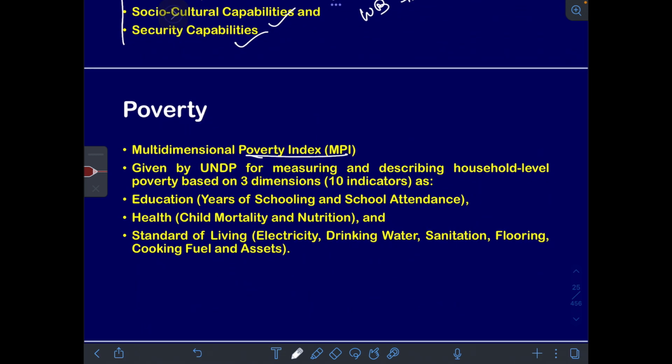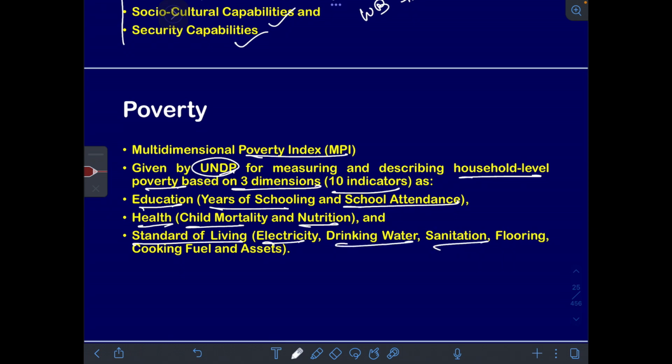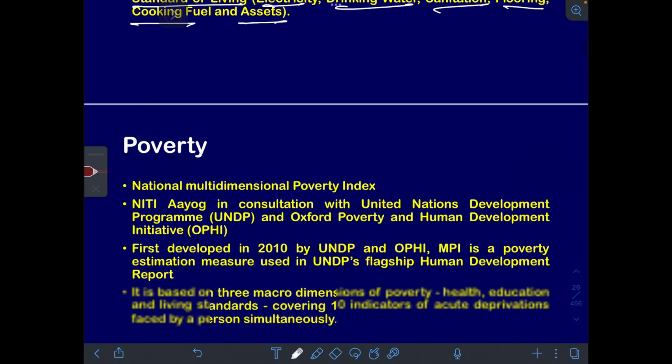Then you have the multidimensional poverty index, which was given by UNDP for measuring and describing household poverty based on three dimensions, where you have 10 indicators: education, health, and the standard of living. Under education, you have years of schooling and school attendance. Under health, you have child mortality and nutrition. Under standard of living, you have electricity, drinking water, sanitation, flooring, cooking fuel, and then assets.